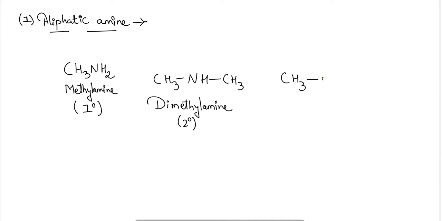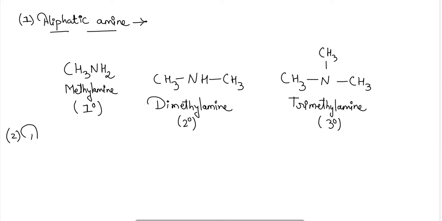Then next, where all the hydrogens of the amine group are replaced by methyl groups, it will be termed trimethyl amine. That is the tertiary amine example. Now, the second type of classification for the amines is the aromatic amines. In the aromatic amines, the aromatic group, that is an aryl group or benzene ring, will be attached to the amine group.